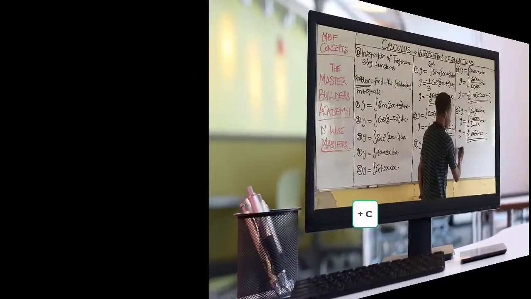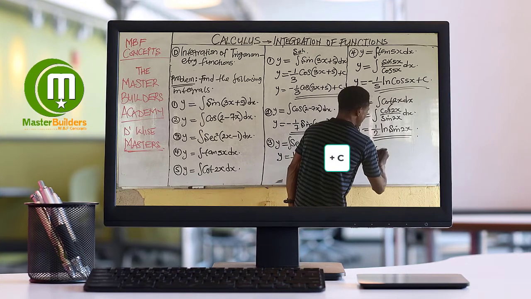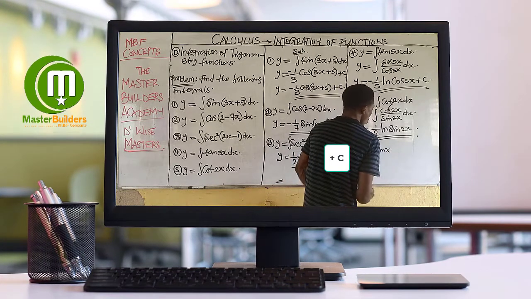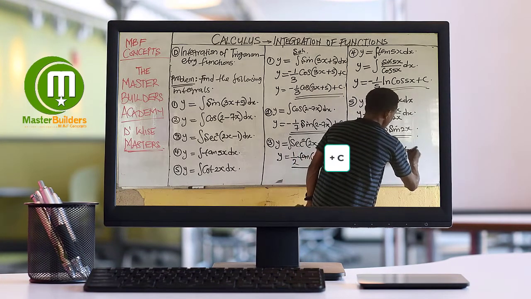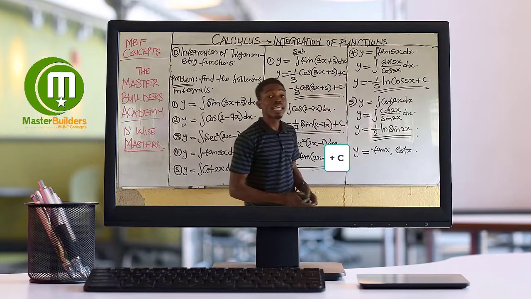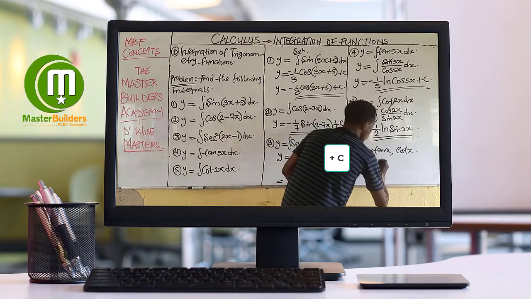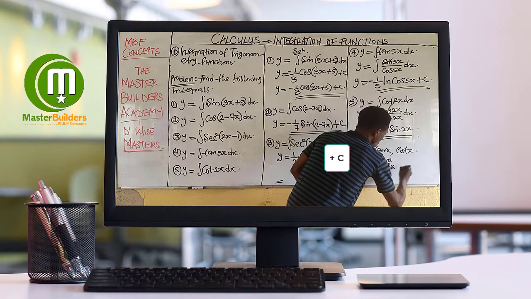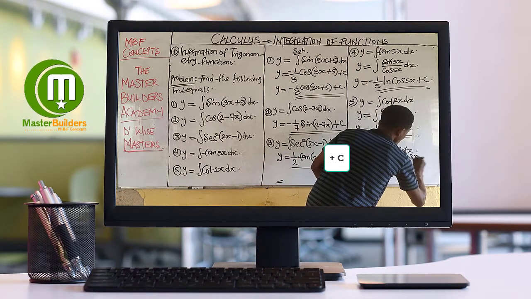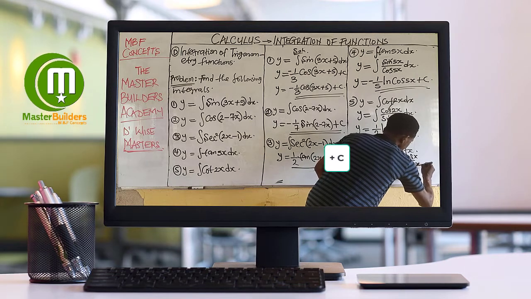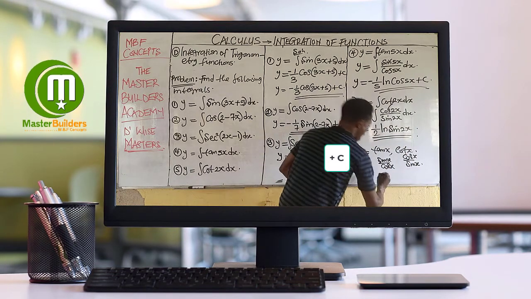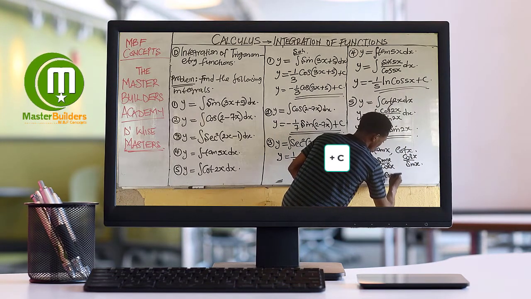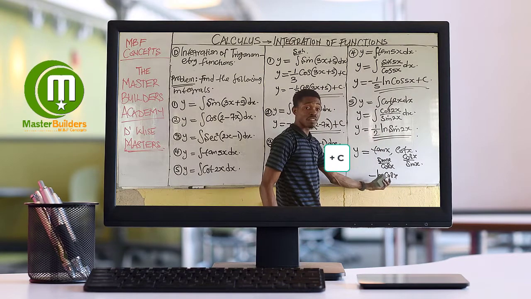So if I have y is equal to tan x or cot x, this is how they are solved. This will have given us sin x over cos x, while this will give us cos x over sin x. So when I differentiate this, I have minus ln cos x, the ln of the denominator.